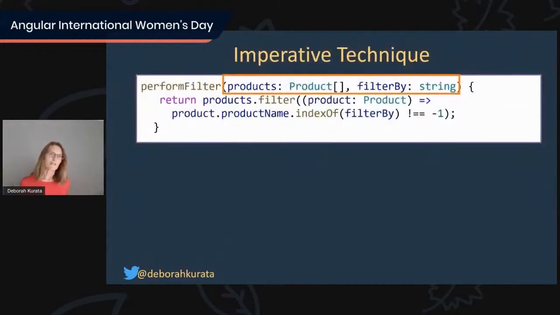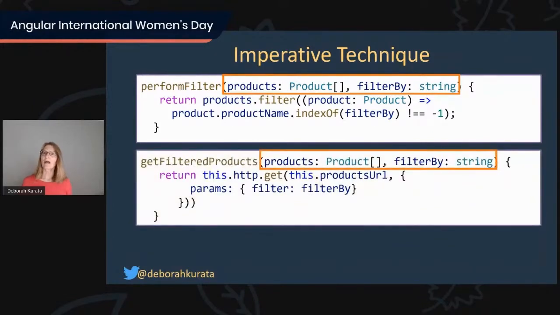Well, the imperative technique would be we would have some kind of method, right? And we'd pass it the list of products and pass it the filter by string, and it would return the filtered list of products, and that would give us the filter part. Or if we were going to have it done on the back end, because if you have thousands and thousands of products, you're not going to bring them all down and filter them on the client. You would want to issue an HTTP GET and pass the filter there and get back the filtered set of products.